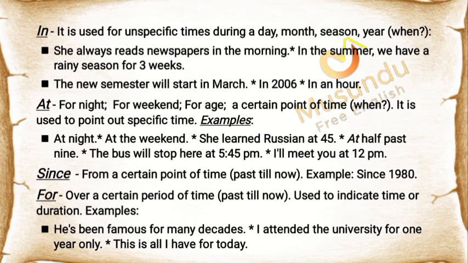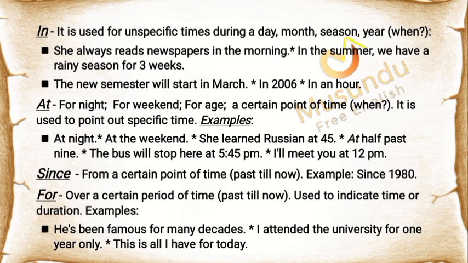"At" is used for night, weekend, age, or a certain point of time. It is used to point out a specific time. Examples: at night, at the weekend. She learned Russian at 45. At 9:30. The bus will stop here at 5:45 p.m. I'll meet you at 12 p.m.